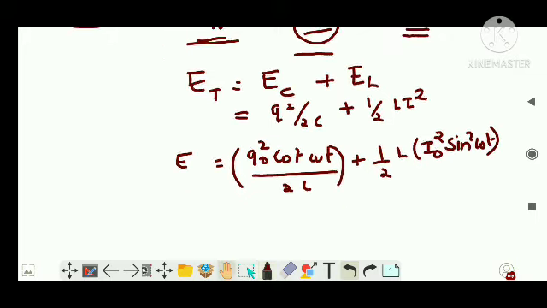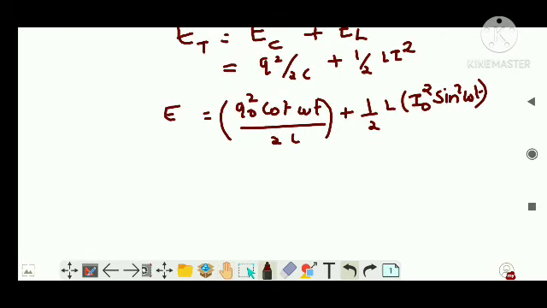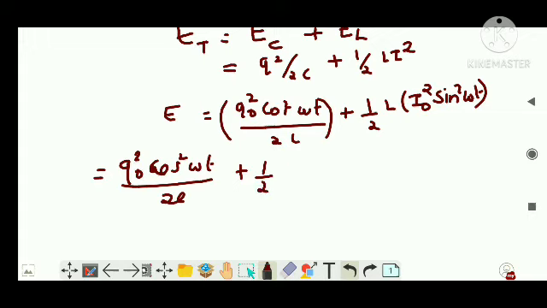Now I also know I naught is equal to Q naught omega, so I can write Q naught squared cos squared omega t divided by 2C plus half L Q naught squared omega squared sin squared omega t.